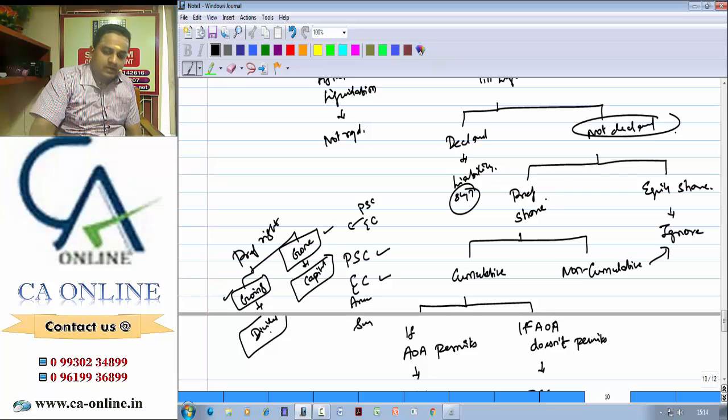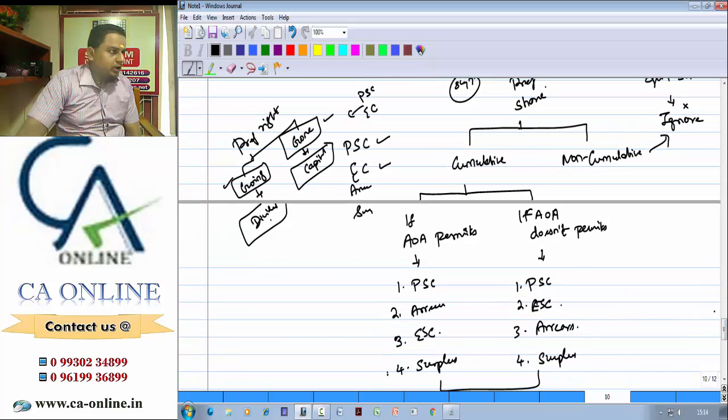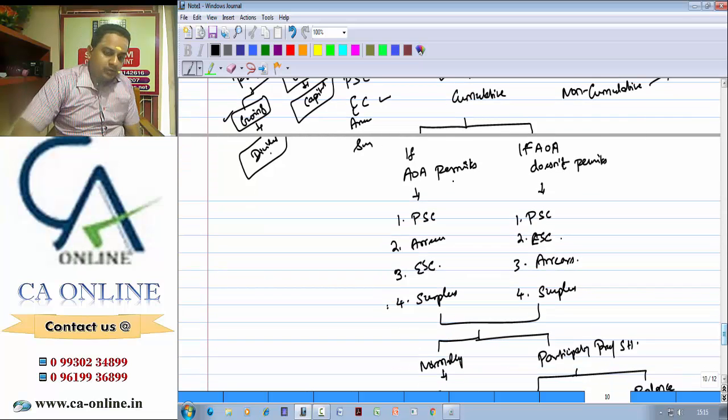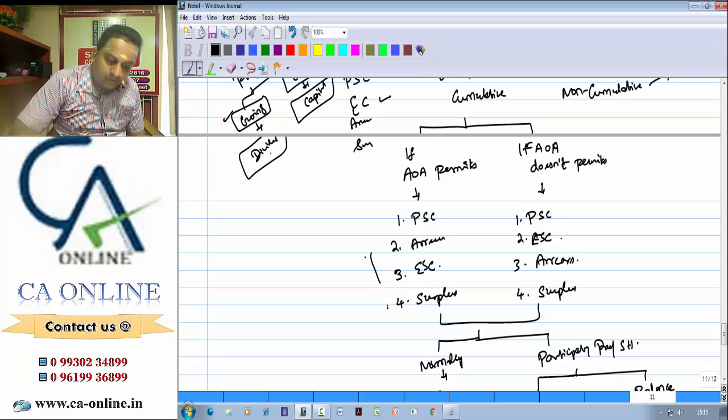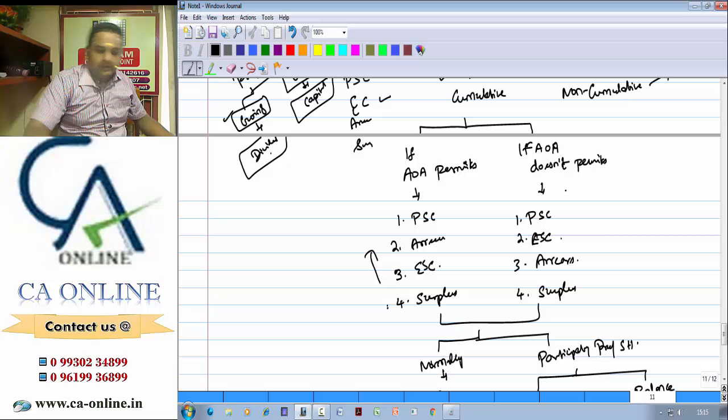If it is not declared, see whether it is a preference share or equity. Equity you can ignore simply. Preference share, see whether it is cumulative or non-cumulative. If the question is silent, you should take it as cumulative. Non-cumulative, if specifically told, you can ignore that dividend. Then cumulative, whether AOA is permitting the company to pay arrears even before returning equity, or AOA is not permitting. If AOA is permitting, first preference capital, then arrear, then equity. Otherwise, first preference, then equity, then arrear.